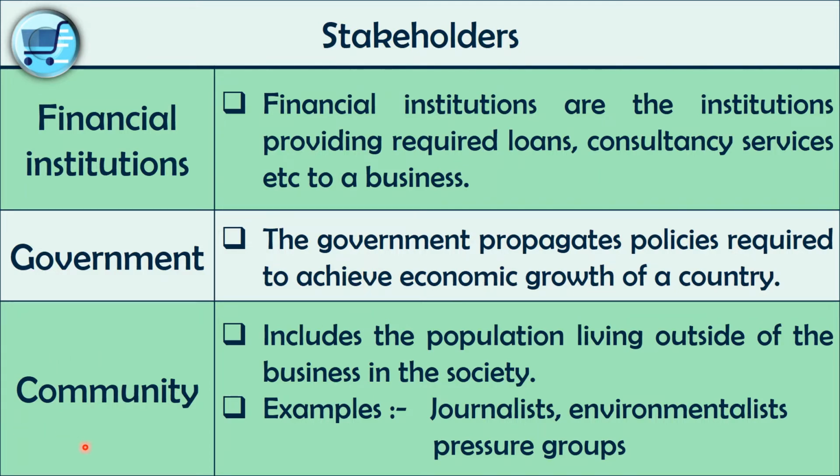So the community, what do we mean by community? It includes the population living outside of the businesses. As examples, journalists, environmentalists, pressure groups, and media are also categorized under this. That means those examples can also be categorized under the community.